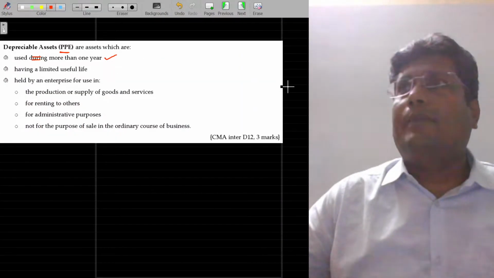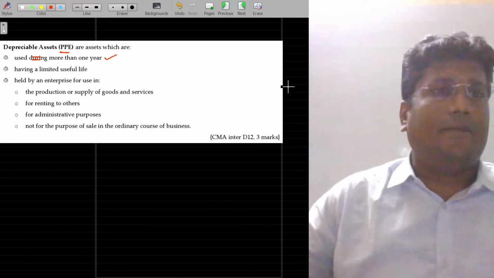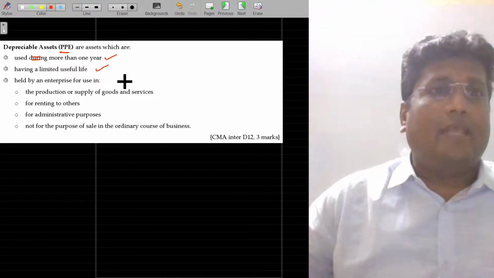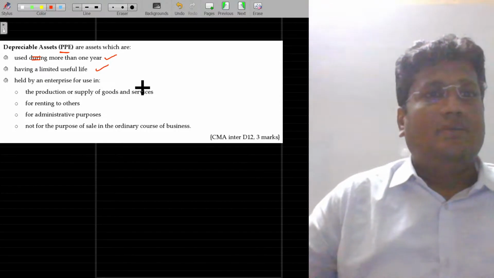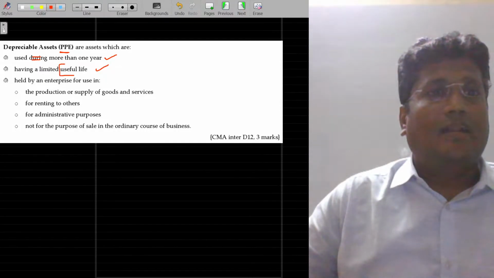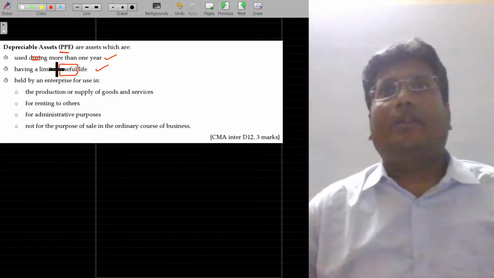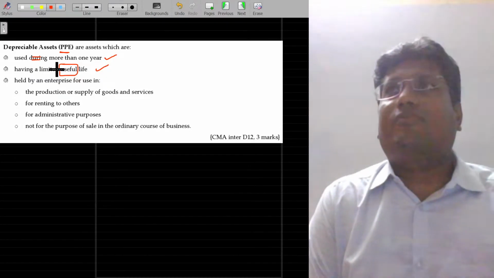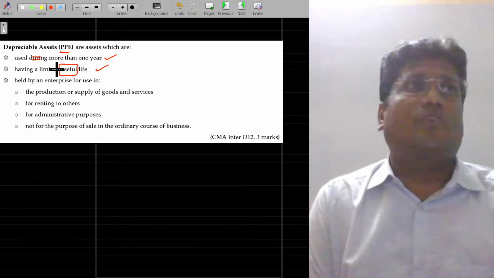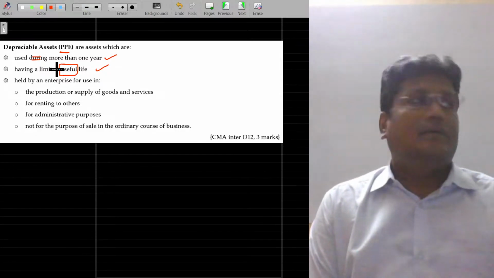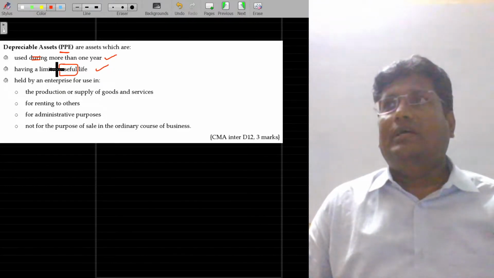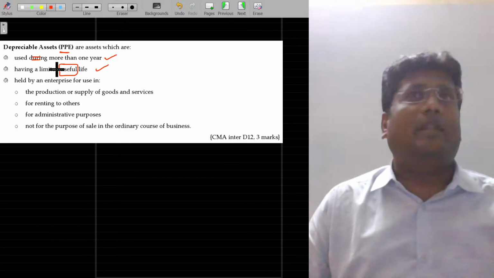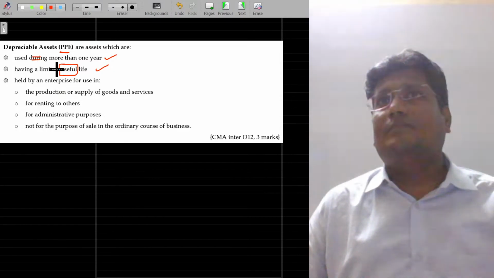It can be usable for more than 1 year. And that too, it has a limited life, a limited useful life. Okay, understand this? Limited useful life. It will have a life, but it has a limited useful life. So the asset will be useful for 4 or 5 years. After that also it is usable, but it's not economically viable.